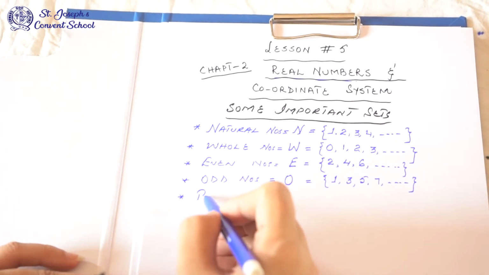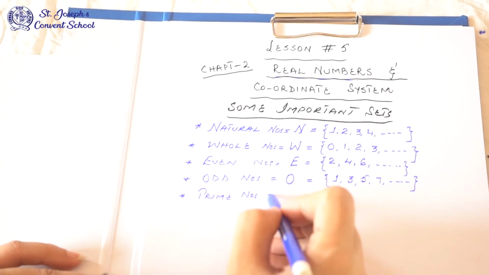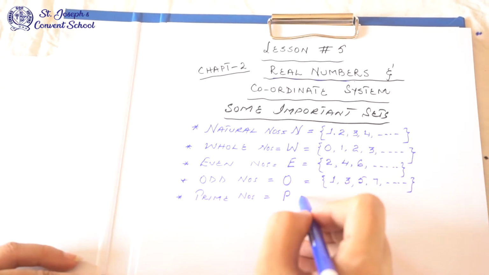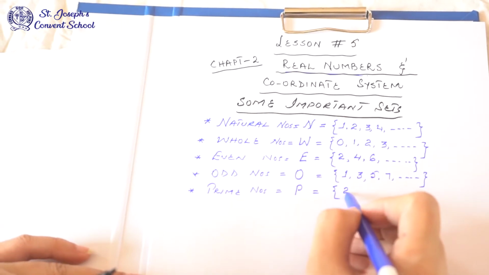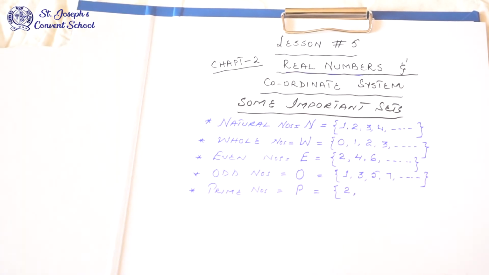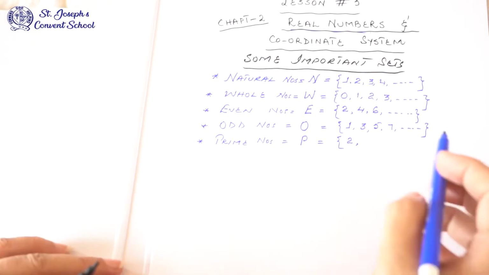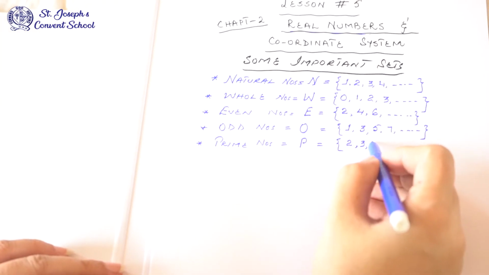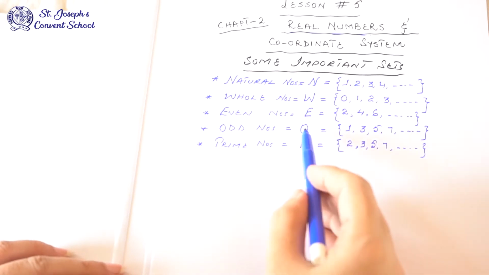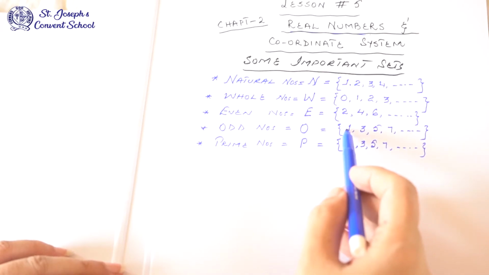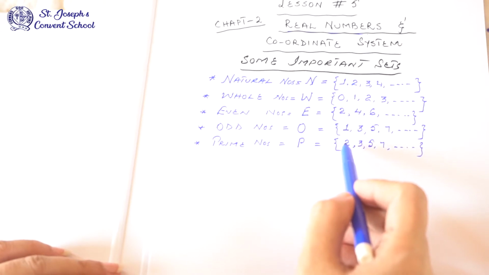Then prime numbers. What are prime numbers? Prime numbers go in their own table. With P you represent it. 1 is not a prime number, prime numbers start from 2: 2, 3, 5, 7 and so on. So the difference between odd numbers and prime numbers: odd numbers start from 1, prime numbers start from 2. 1 is not a prime number.